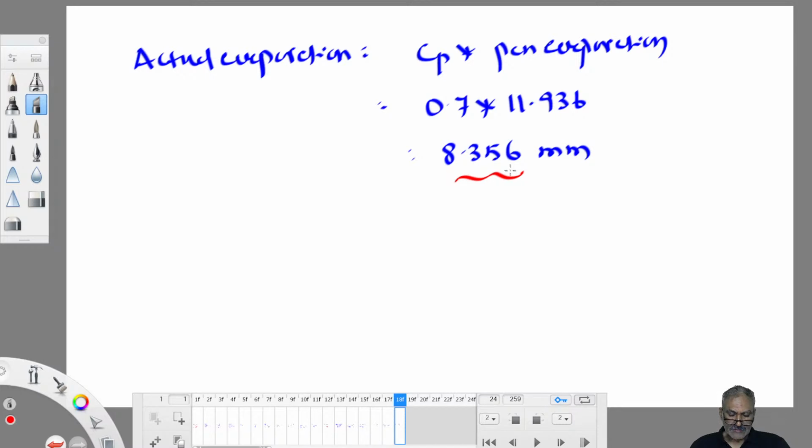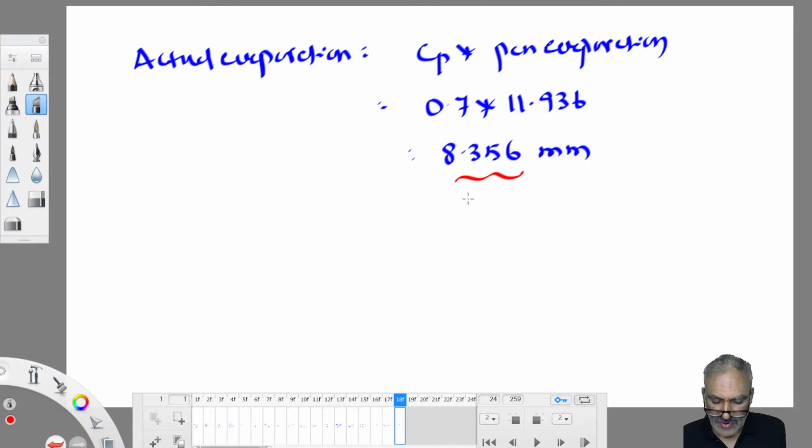I'll go to empirical formula, no need to remember this. This is how we can work out pan evaporation. So that is the technique, okay? Sometimes they'll ask volume also. If they ask volume of water evaporated, you have to multiply with the surface area of the water body. Surface area of the water body is given to you, then you can find out the volume of water loss due to